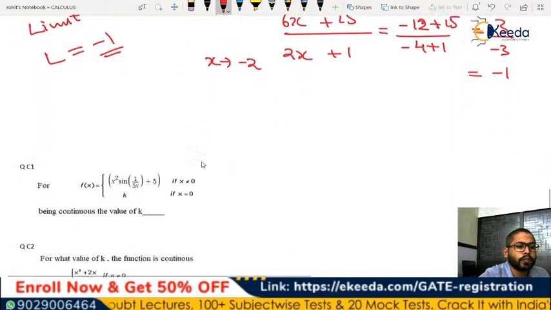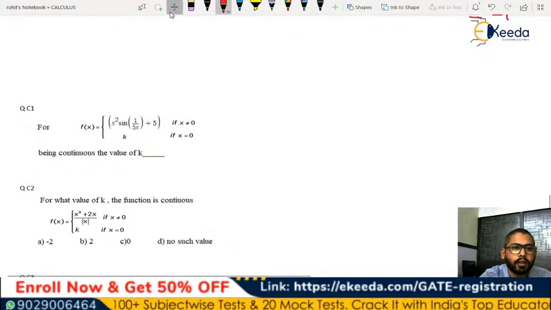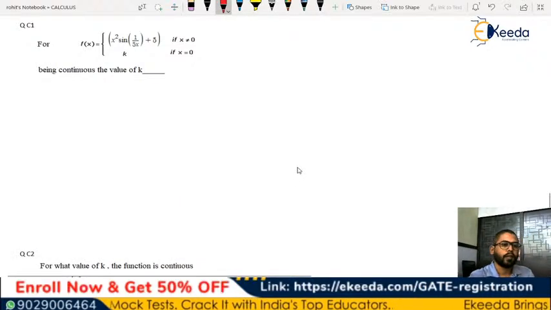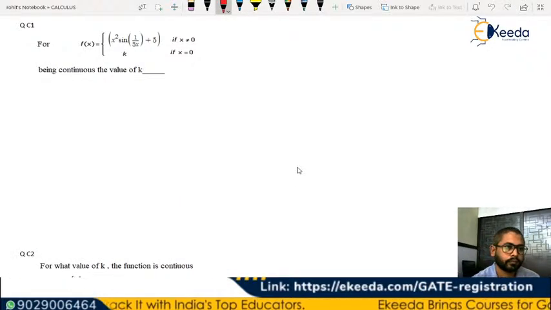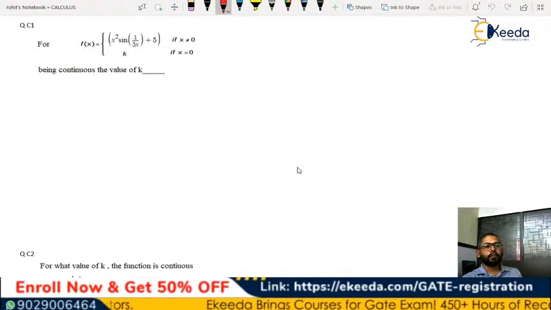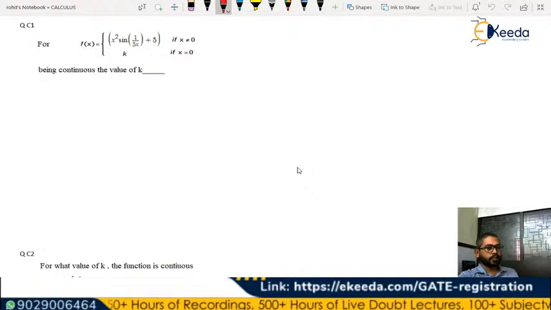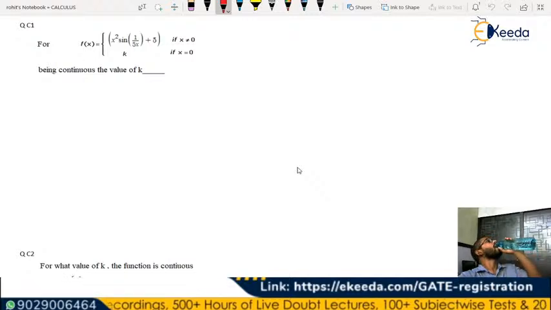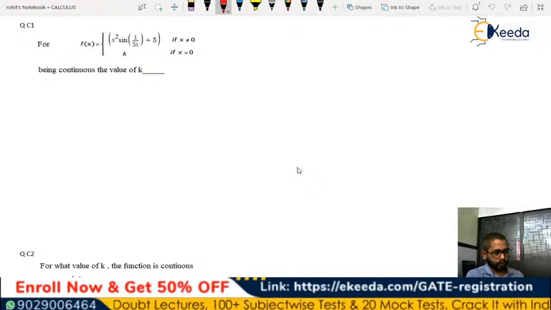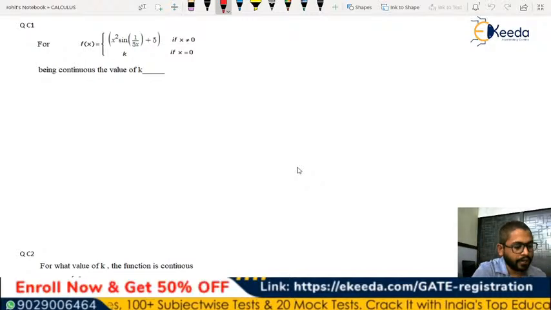Okay, so let's move to the next question, and this question is on continuity. It says for f of x is equal to x square sine 1 by 5x plus 5 for x not equal to 0 and equal to k for x equal to 0. For the function being continuous, what should be the value of k? So that we can have the continuity.